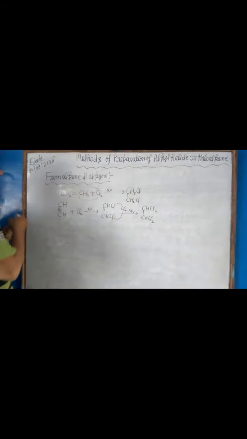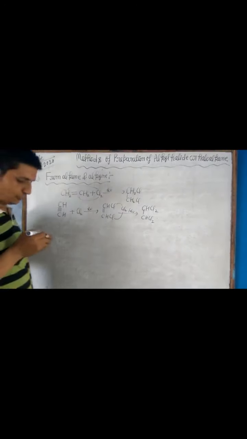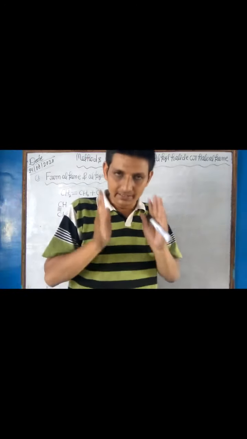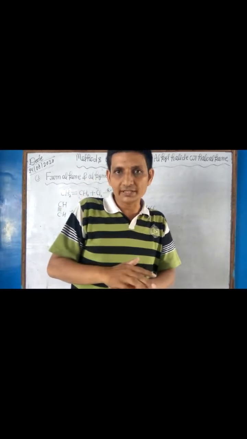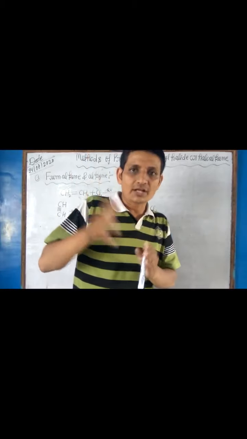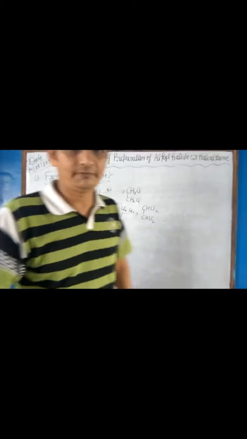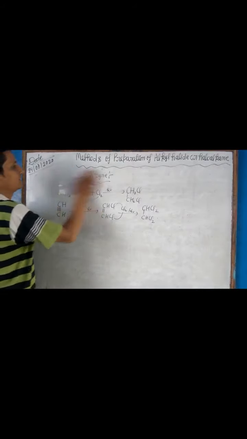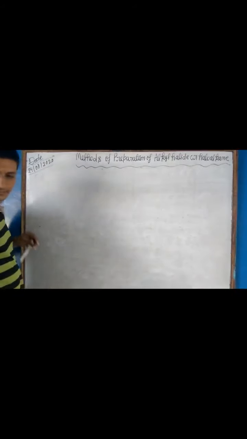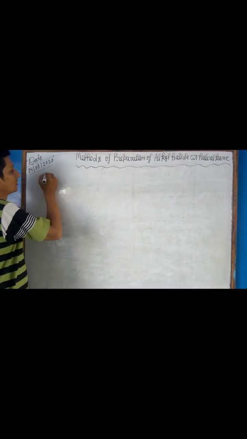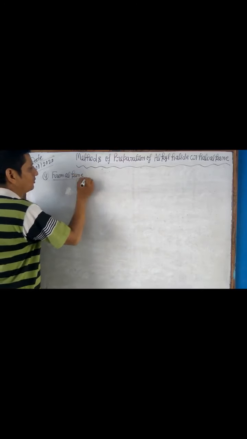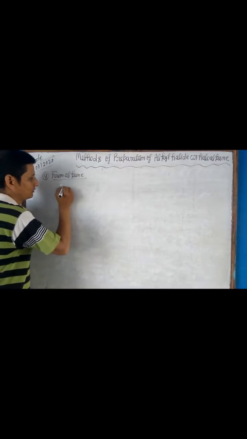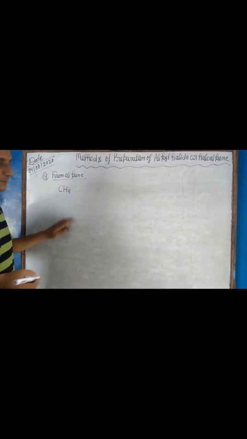Next is method number 4, from alkane. Alkane reacts with chlorine to give a mixture of monochloroalkane, dichloro, trichloro and tetrachloro alkyl halides. In case of alkane, the first alkane is methane, so we can take methane.